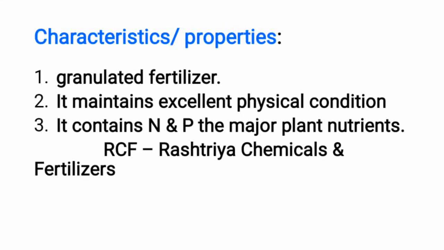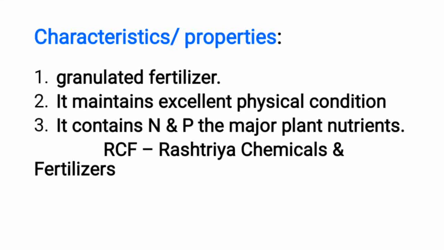Like Rashtriya Chemical Fertilizer Trombay manufactured 3 types of nitrogenous nitrophosphate fertilizer, that is Suphala. It contains 20, 20 and 0 nitrogen, phosphorus and potassium respectively in percentage. Again Suphala 18, 18, 9 nitrogen, phosphorus and potassium, and Suphala 15, 15, 15 NPK respectively in percentage. Okay, so nitrophosphate is a good fertilizer applied in the field.